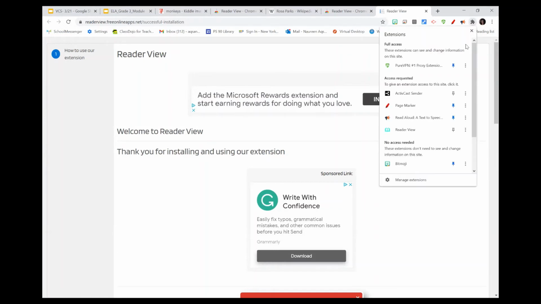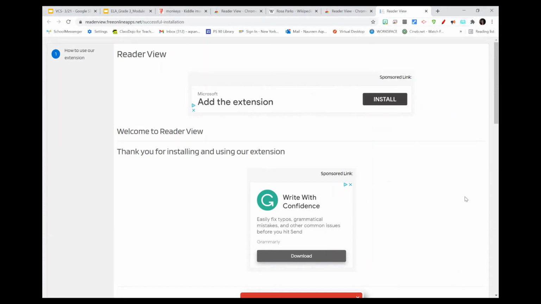Now I want to pin this extension, so I will click on this little puzzle sign right here, click the pin. So then it always shows up right here whenever I need it. Now, how do I go about using this extension?